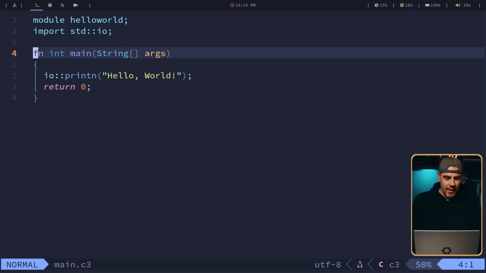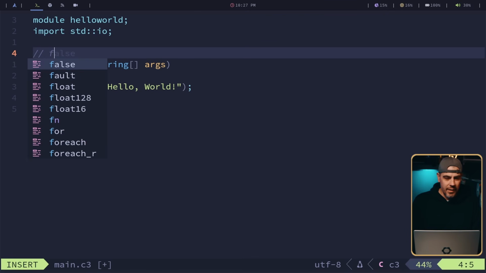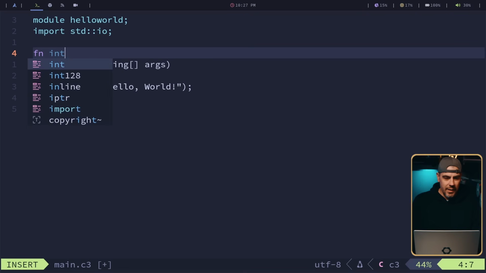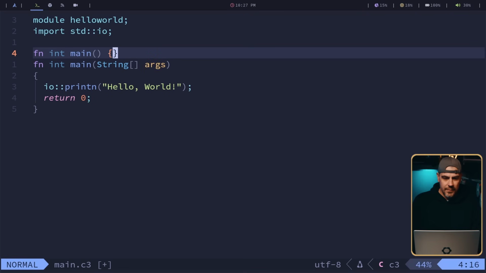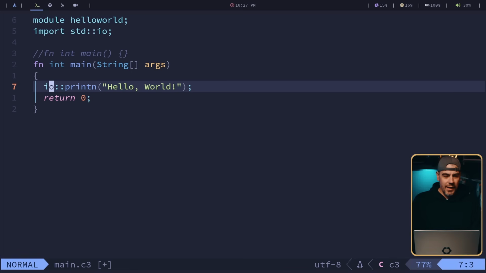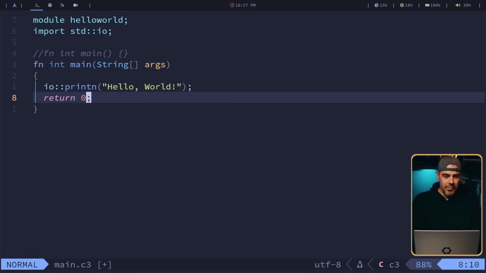So we have fn for function. A lot of people don't like that. Whatever. We have the return type is an int. Looks standard so far. Main string. This looks like an array, or maybe it's a slice. And they call it args. You could also have your main, I think, just look like this. Either one. But if you want to get arguments, then you want the string slice array, whatever it is, so you can parse those out. And then we println hello world, and we return 0.